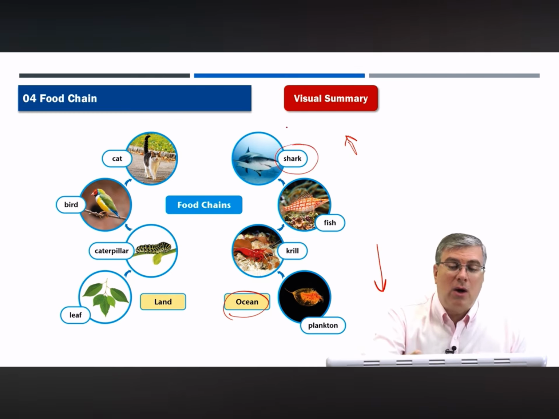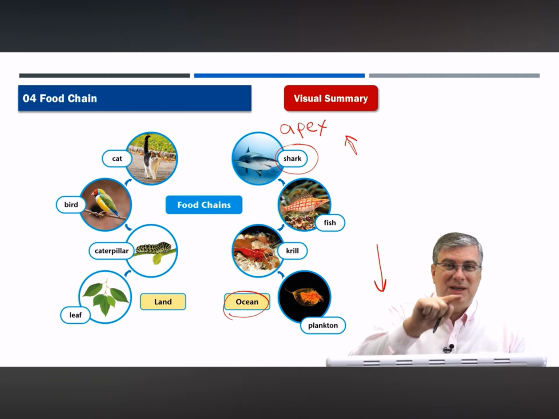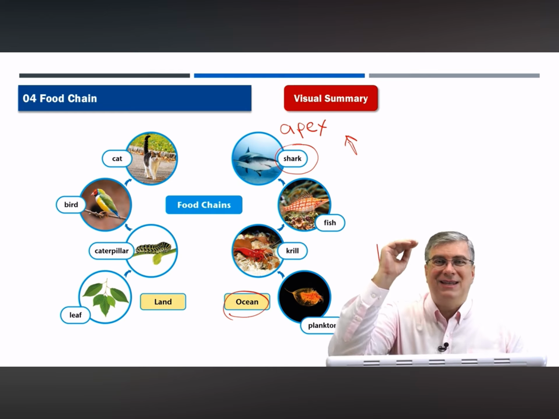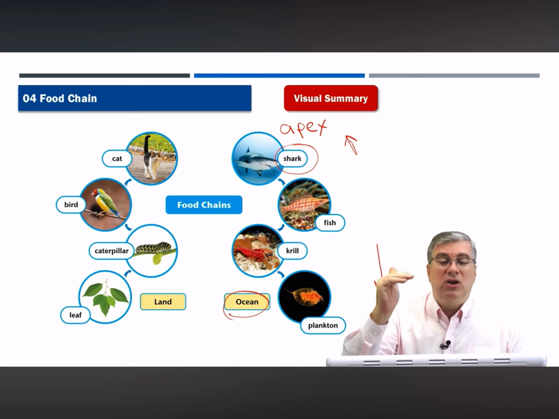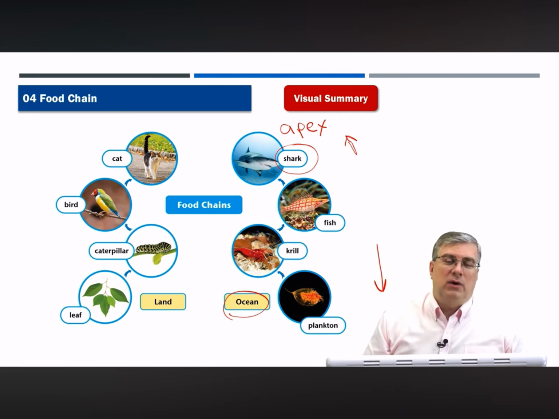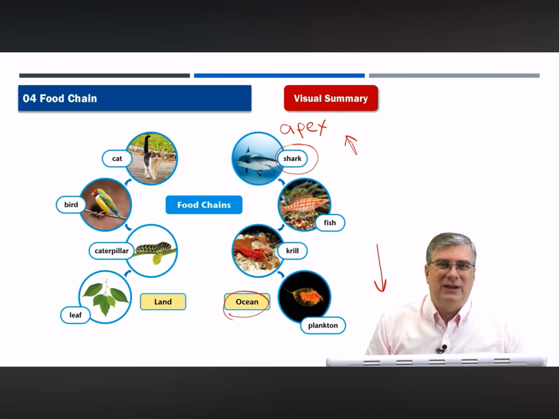And by the way, we call these animals apex. Apex means the peak or the top of something. Apex predator. We already talked about predator. An apex predator is the animal that sits at the top of the food chain. Sharks are at the top of the food chain in the ocean. Of course, people eat a lot of sharks, and it's actually kind of terrible what's going on in the world.